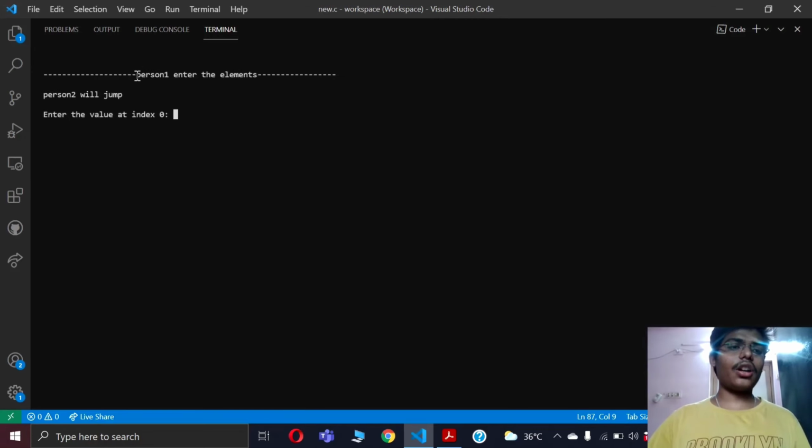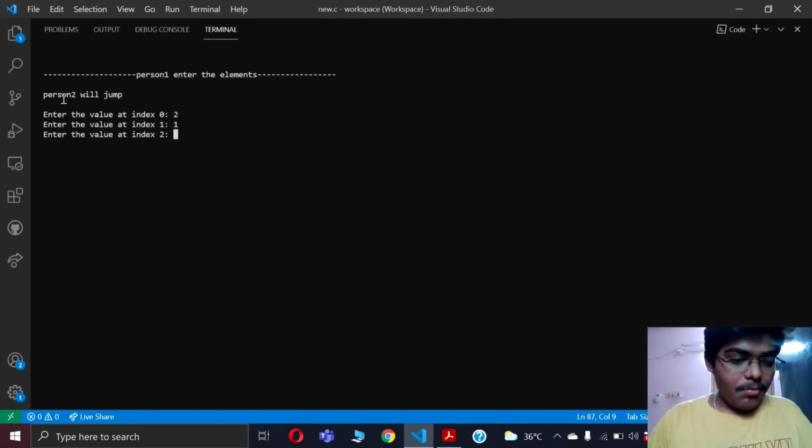Here you can observe that it is asking person 1 to enter the elements. Now person 2 will accept this challenge given by person 1, and he will traverse the array in order to reach the end, making minimum jumps. So as person 1, I am entering the elements in a scrambled way. The elements are not in order. They are chaotic.